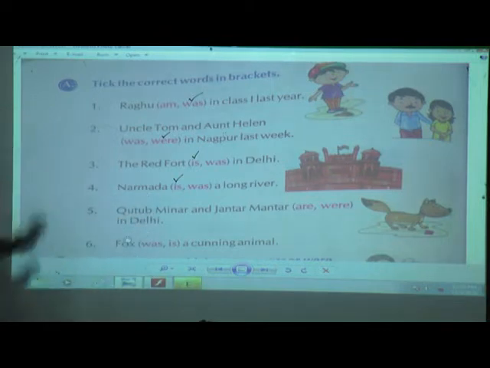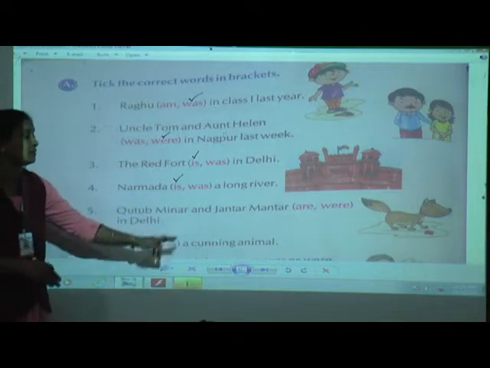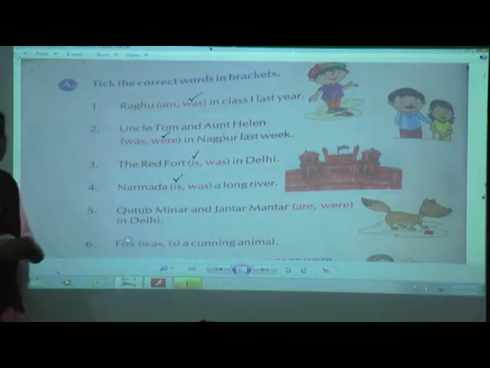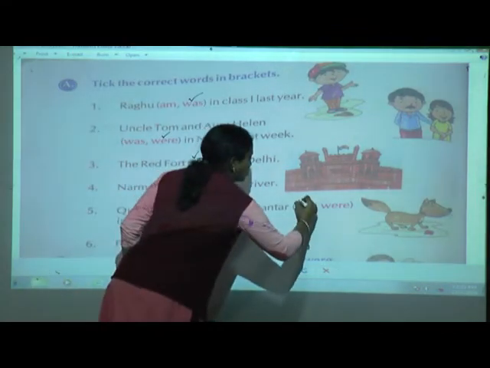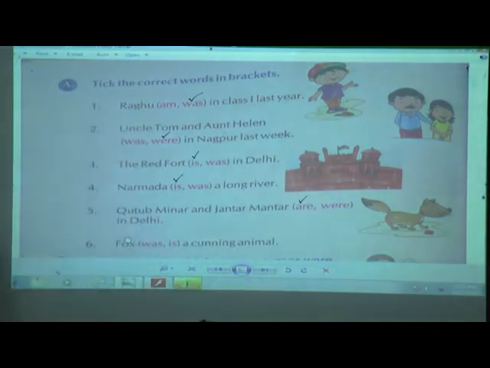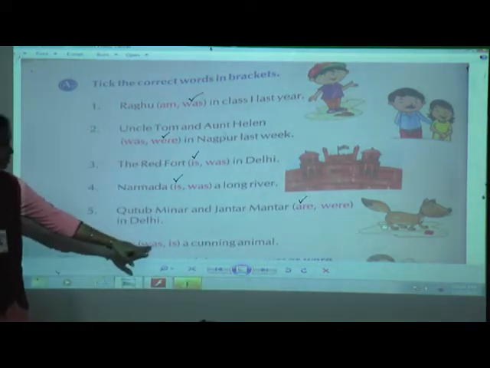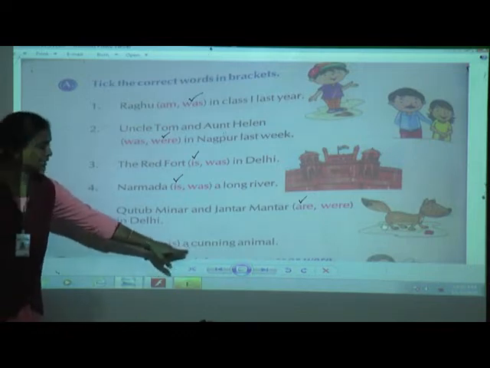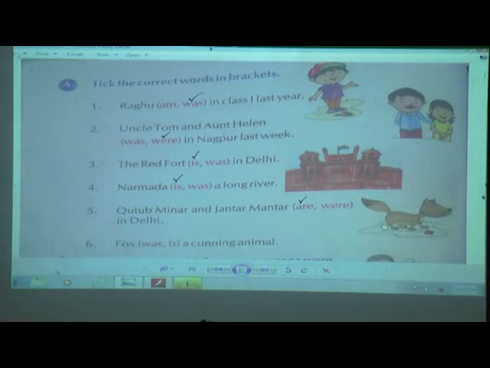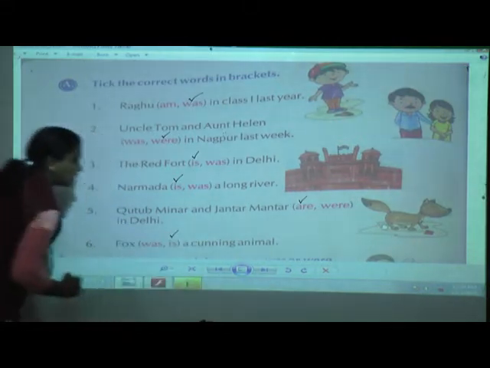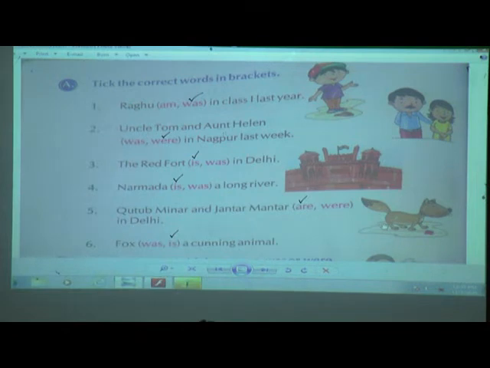Now this is a fact that Qutub Minar and Jantar Mantar are in Delhi. Okay? So you have to tick here are. Now the sixth one, fox was, is a cunning animal. Children, fox is a cunning animal. It's always a cunning animal, no? So fox is a cunning animal.